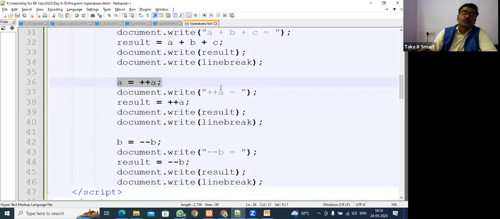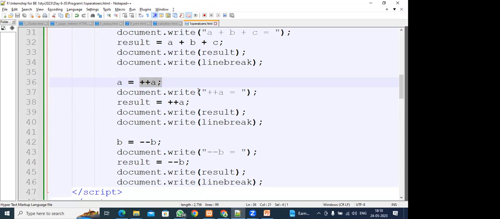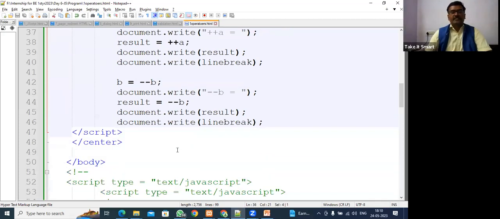So here if any of you can tell me the value. You know that the value of A is 10, and before printing we are doing increment. So what will happen? Plus plus. So how much will it increase? 2 or 1? Question is plus plus A. How much will A increase? 2 or 1? Anyone? 1. Good. So here 1 minus. Fine. So let's see the output.